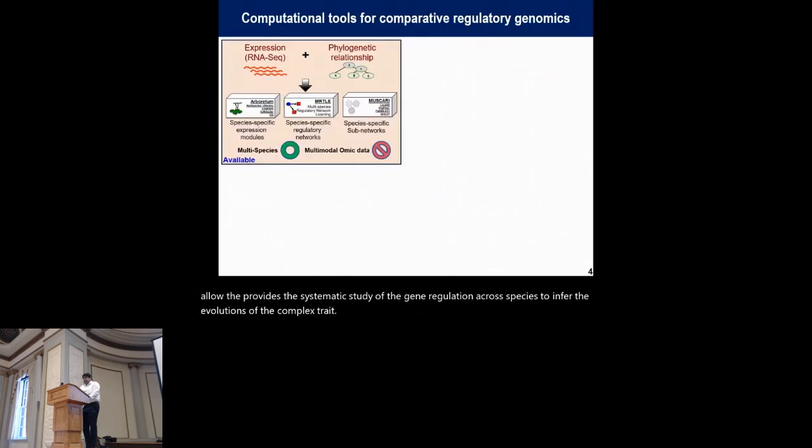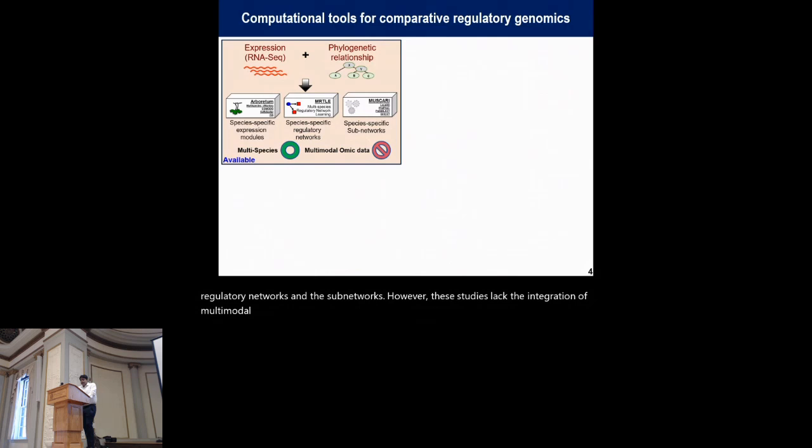So right now, certain studies have been performed that incorporate the expression data and the phylogenetic relationship across species to infer the species-specific expression modules, regulatory networks, and the subnetworks. However, these studies lack the integration of multimodal omics data.